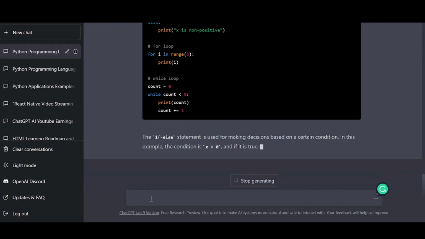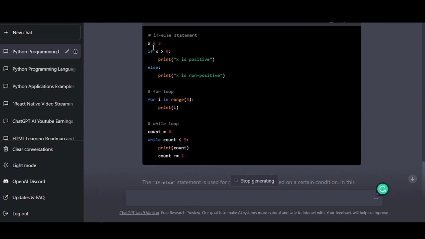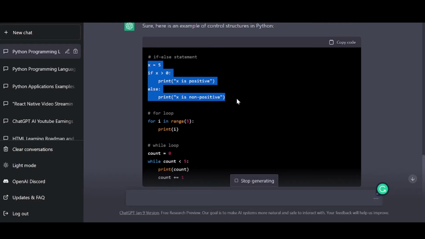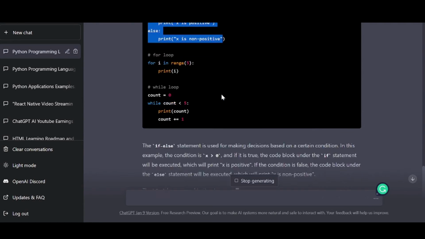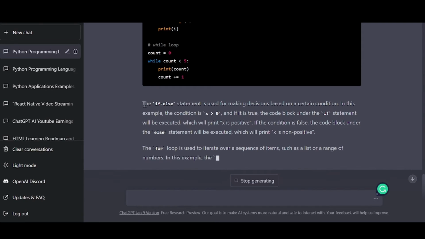Let's see. So at the very first, it gives us code in Python with if else conditions, and ChatGPT is also explaining how the if else condition is used. Let's read. The first if else statement is used to make a decision between certain conditions.